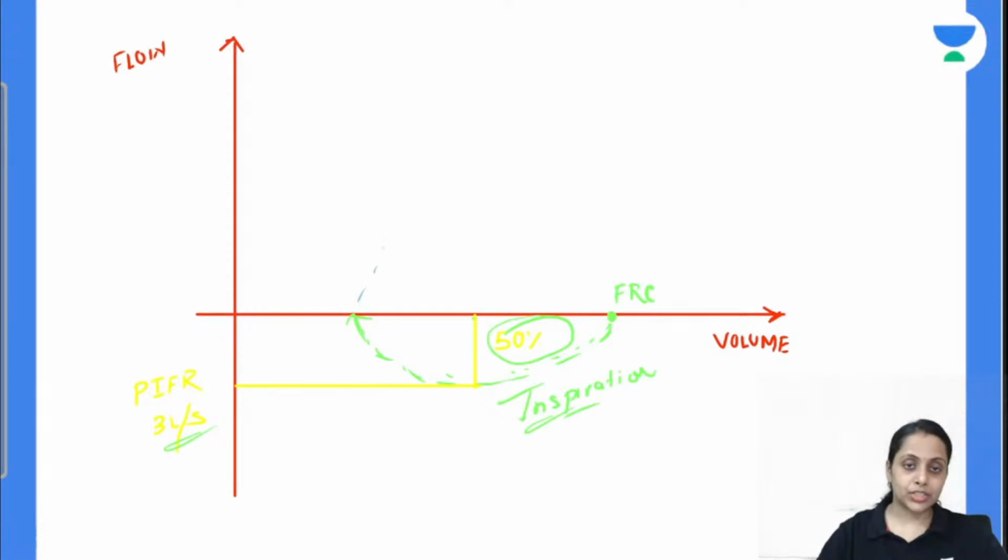So this is the point जहाँ से we are starting the expiration. This is the curve for expiration. This is the peak expiratory flow rate.